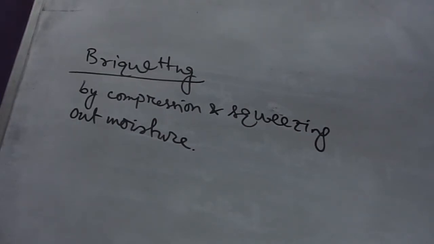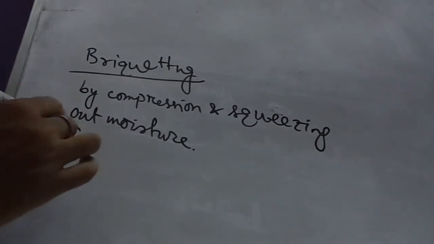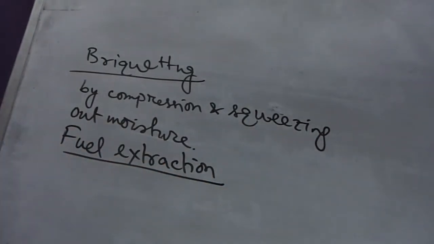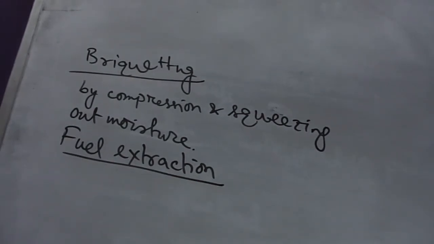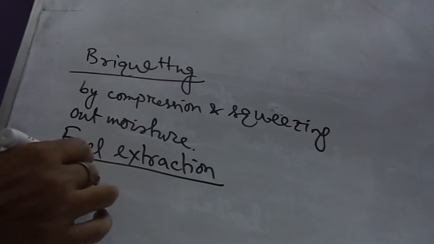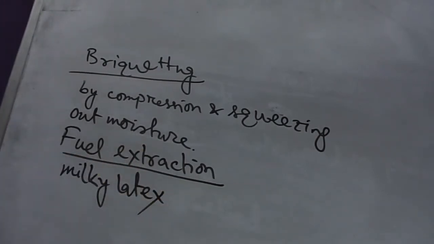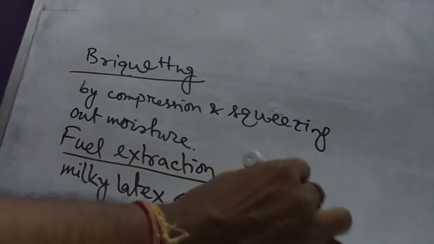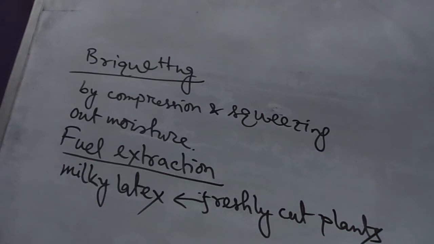Another one is fuel extraction. Occasionally milky latex is obtained from freshly cut plants. The material is called exudant.